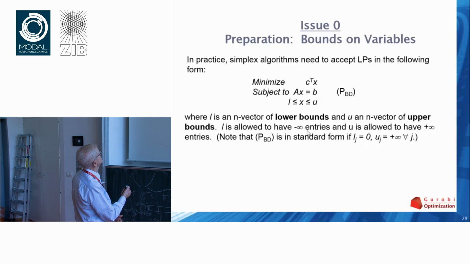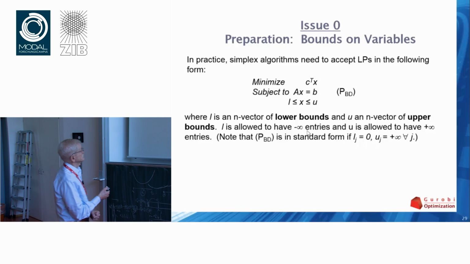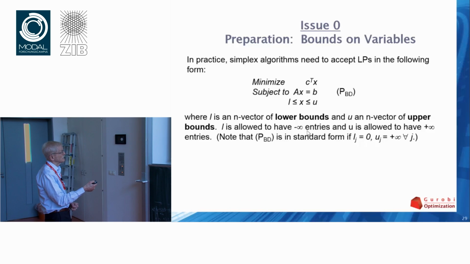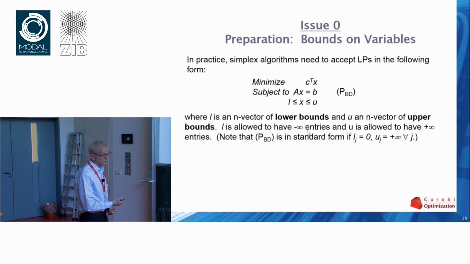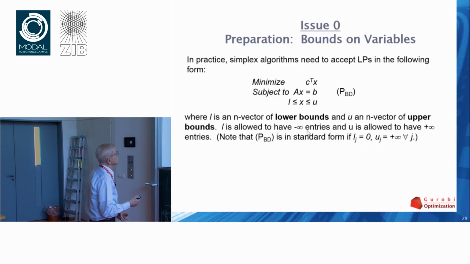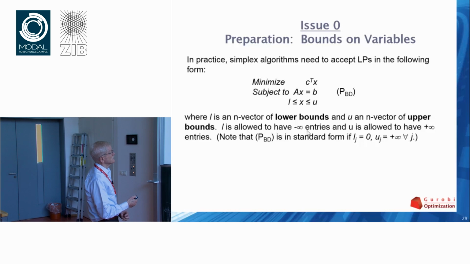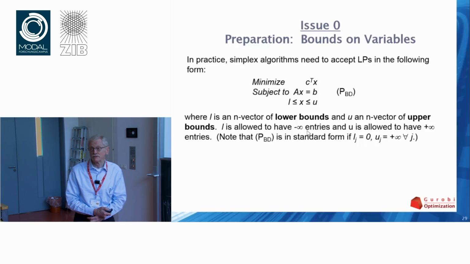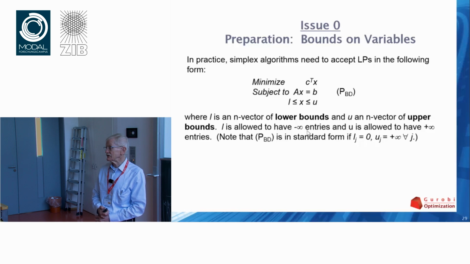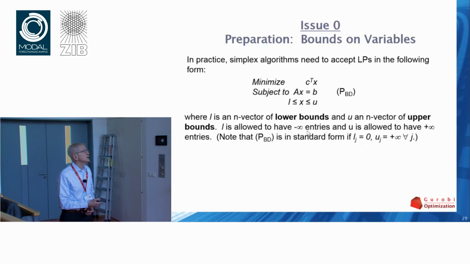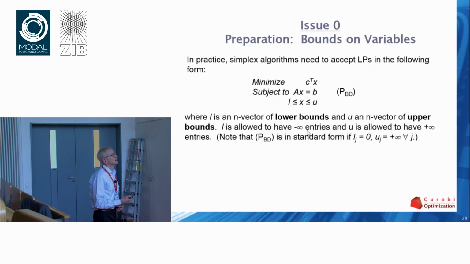And here's a problem. This is what a typical real problem actually looks like. Minimize c transpose x, subject to Ax equal b, and upper and lower bounds on the individual variables, where some of the lower bounds may be minus infinity, some of the upper bounds may be plus infinity. That's allowed. Now, obvious observation.